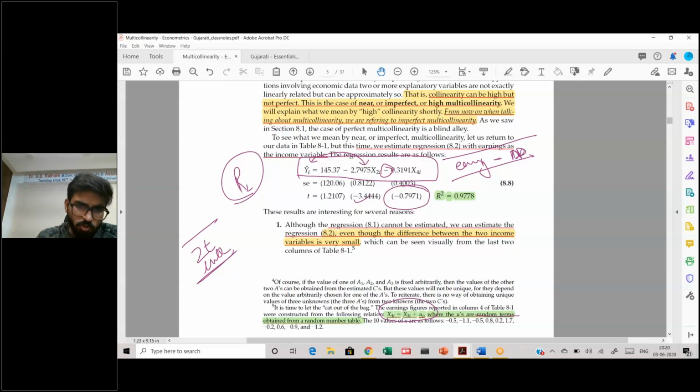The second thing to note is that you might expect from your theory that your income or your earnings should have a significant impact on demand. That is a priori information, a theoretical information that we already have. However, here it says that this is not a significant factor. The third thing to note is that the R square is pretty huge.